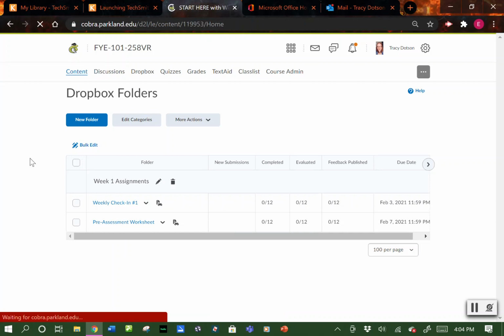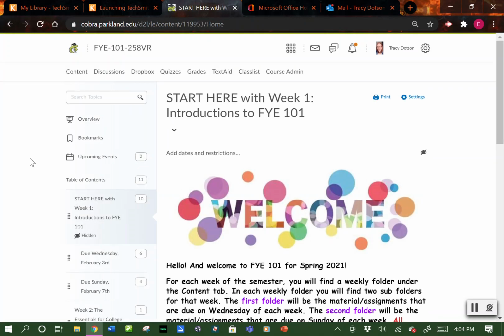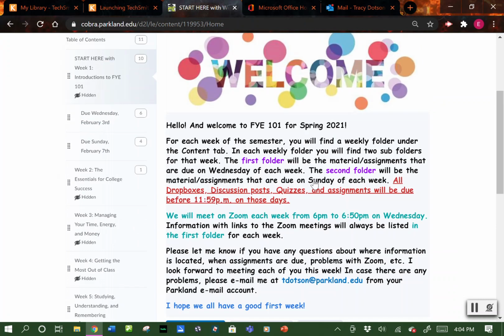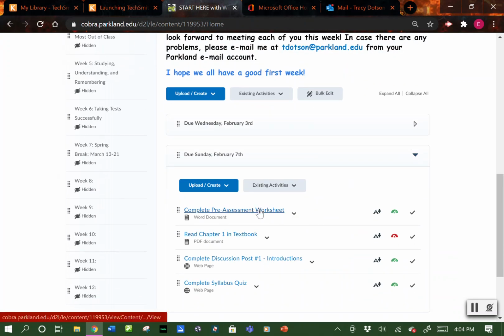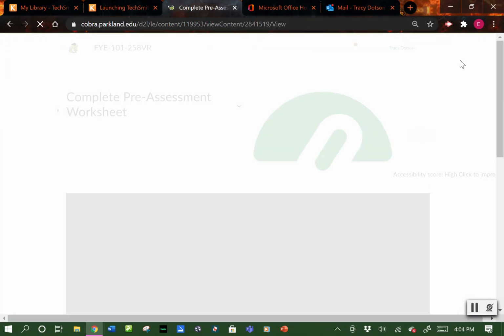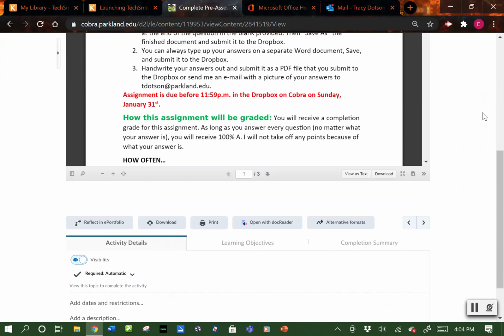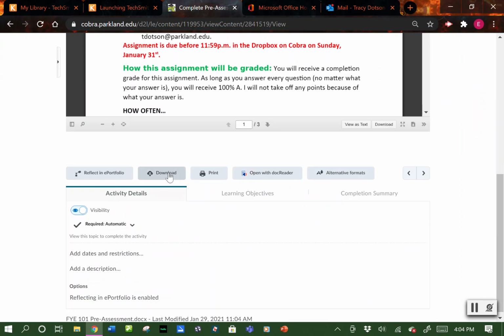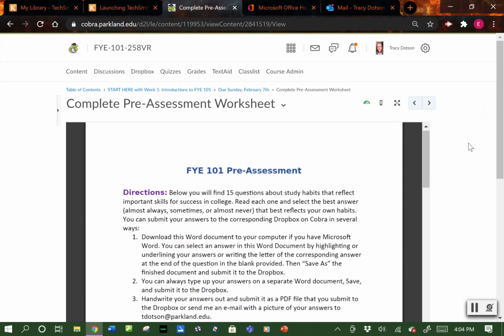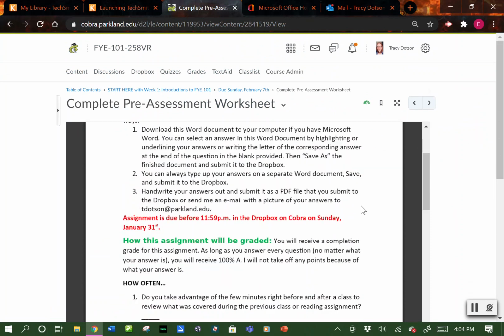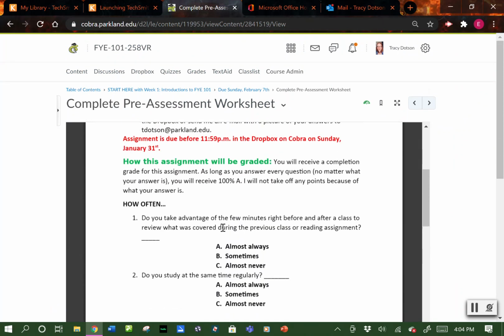If we go back under the content tab, it is a Word document. If you have Word on your computer, you can download this. You'll scan below the document and click on download. There'll be a yellow tab at the top, enable editing, and then you can actually type on this document. These are multiple choice questions, so you can put your answer here in the blank, or you can highlight your answer. Then you will resave that document, and then you will upload it to the Dropbox.